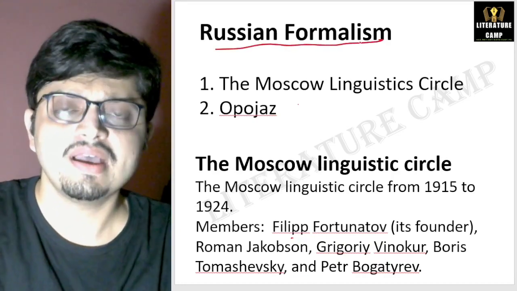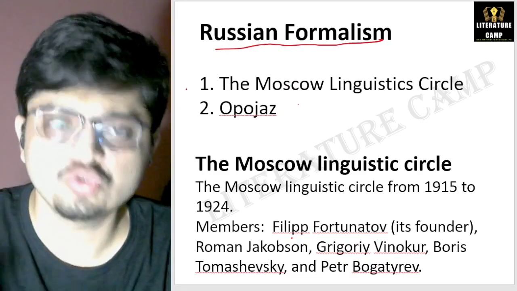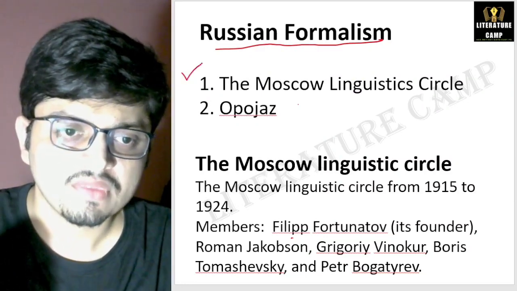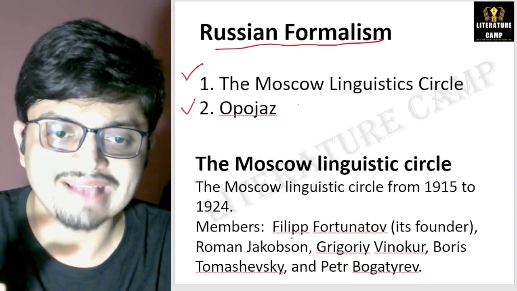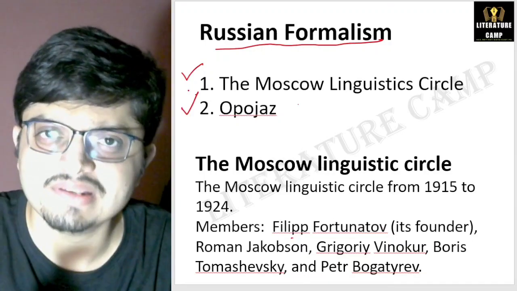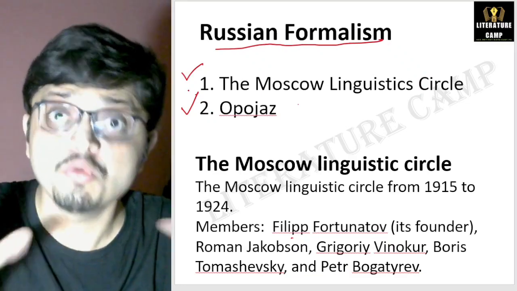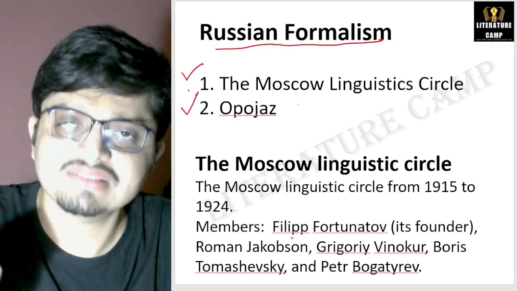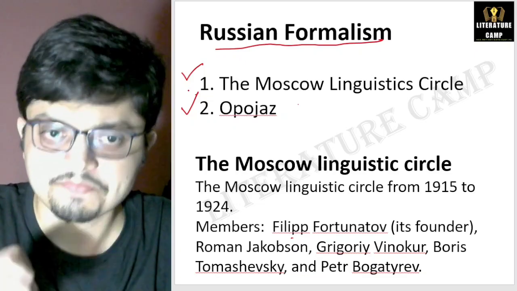Russian formalism has two distinct groups. Number one is the Moscow Linguistic Circle. Number two is Opojaz. So Russian formalism has two distinct movements, the Moscow Linguistic Circle and the Opojaz group, right?